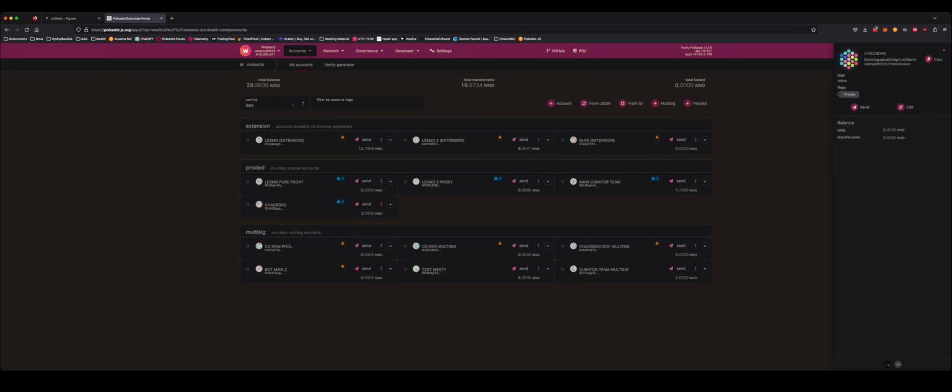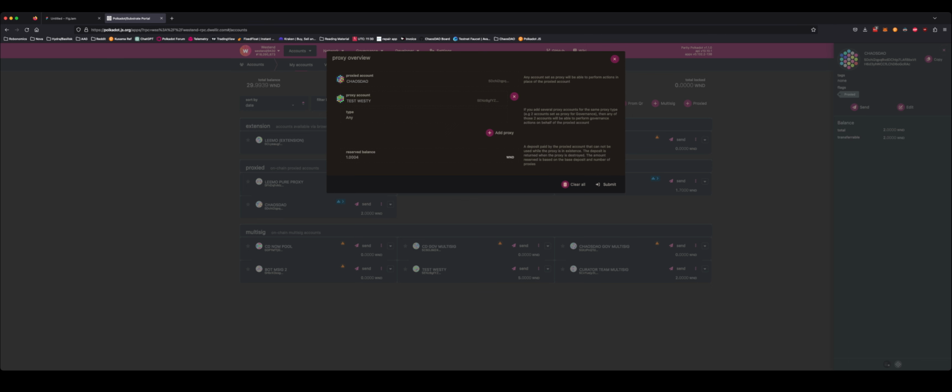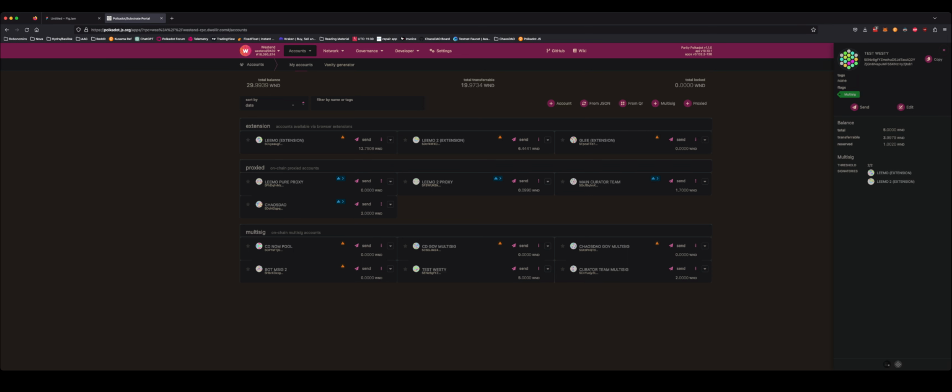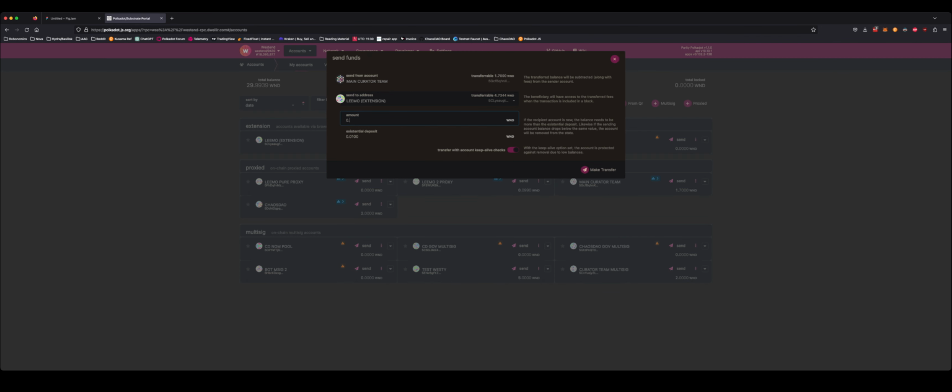So chaos DAO is represented on chain as a pure proxy, this one over here, and this pure proxy is controlled by the test Westy multisig as an any proxy, and this test Westy multisig is controlled by two of my hot wallets, but obviously in reality it would be multiple people. So let's show the process of sending a balance transfer, which hopefully helps to demonstrate that you could authorize any transaction. So let's send 0.1 Westend tokens from the proxy account to Limo.